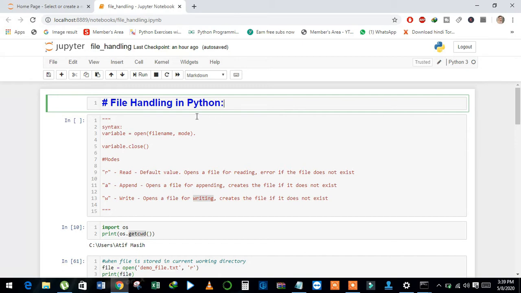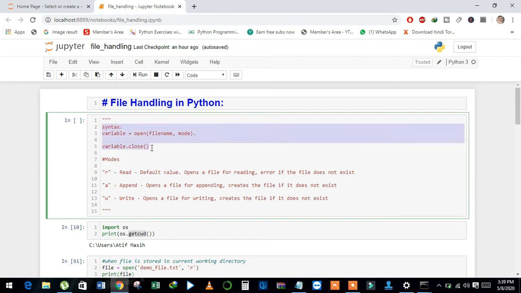Let me just explain the syntax, how to create a file in Python and open a file in Python. We have a variable name, and that is equal to the open method. The open method will take two parameters. First is the file name with path, and second is the mode. And then we have to close the file with the file name using the close method.